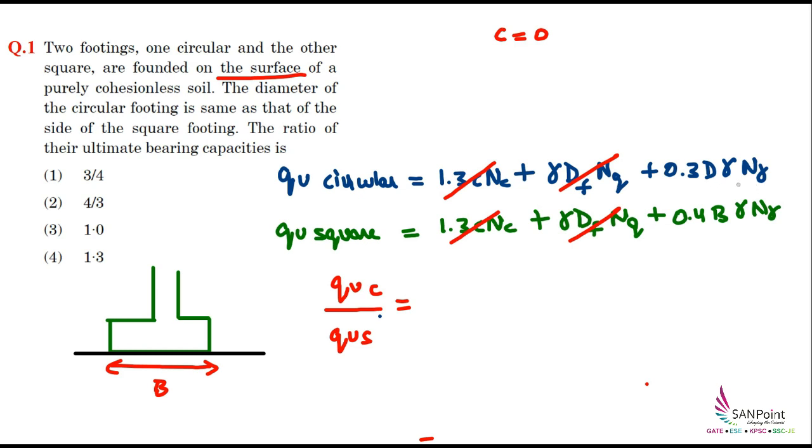So when we take the ratio of the third term, one more piece of information is given: the diameter of the circular footing is the same as the side of the square. That means this B and D are also the same. So these three terms and these three terms in the last expression are also the same. So when we take the ratio, it comes out to be 0.3 divided by 0.4, which is nothing but 3 by 4. So based on this, our correct answer will be option 1.